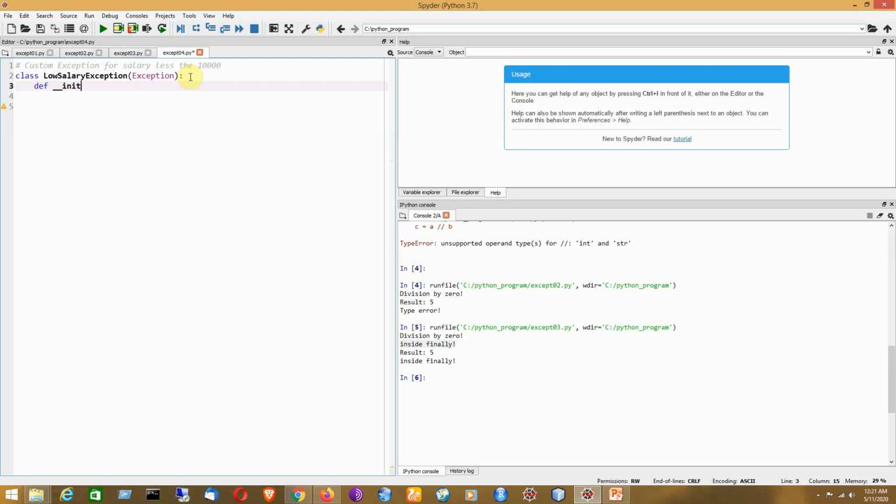Now I am going to define the constructor by using double underscore init followed by double underscore, then comes self, comma value, that is the argument being passed here. Now I will write self, that is the reference of the current class, self dot value equal to value.